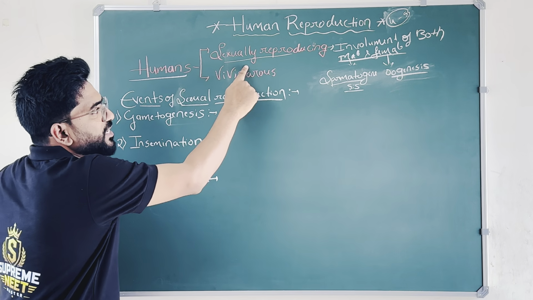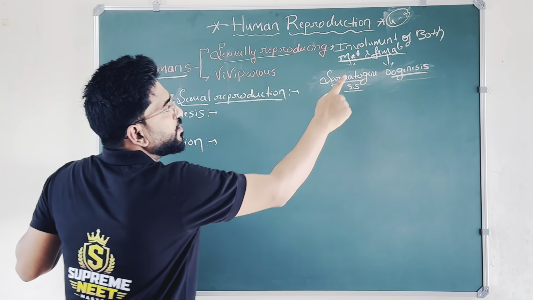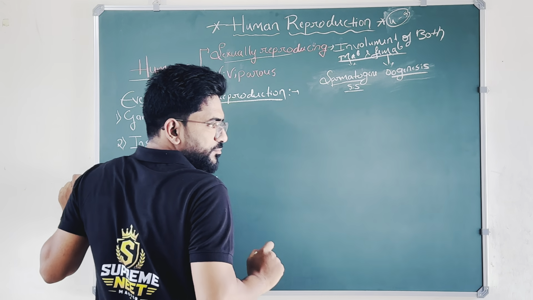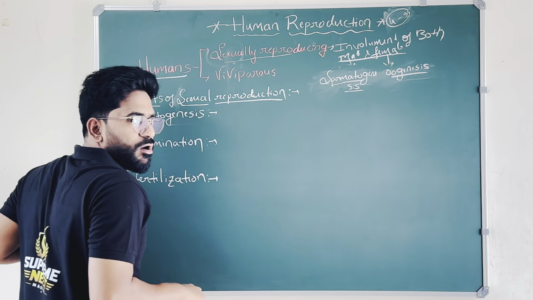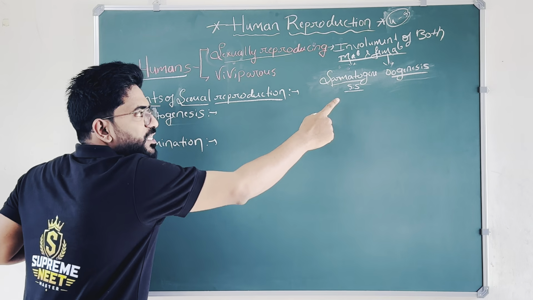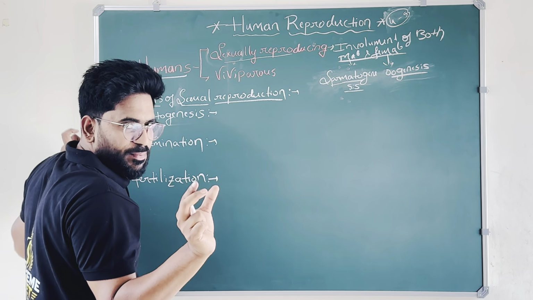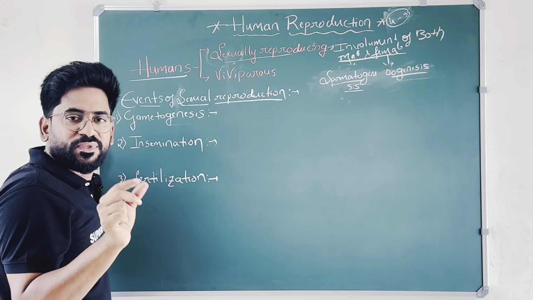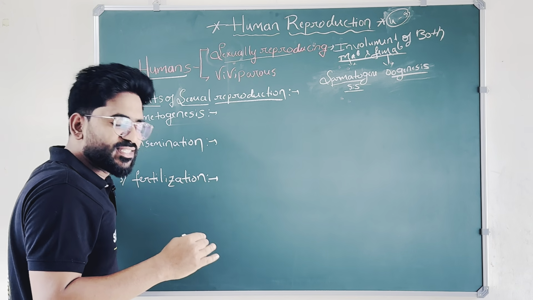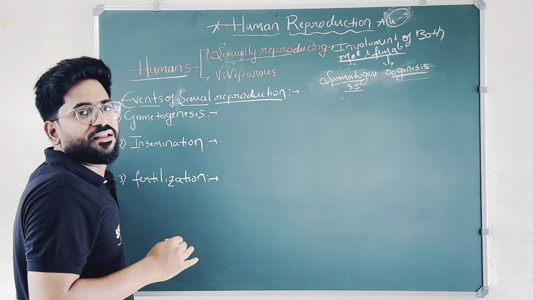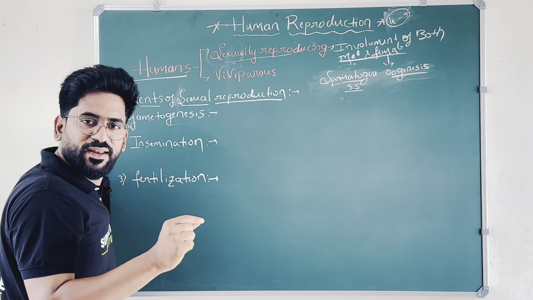Humans are sexually reproducing and viviparous. What is sexually reproducing? Both male and female gametes should be involved. How are male gametes produced? Through spermatogenesis. For example, testes are present, inside the testes seminiferous tubules are present, and inside the seminiferous tubules sperms are produced. Each and every detail will be discussed in the further classes. Here we are only discussing the introduction, the events of the human reproductive system.